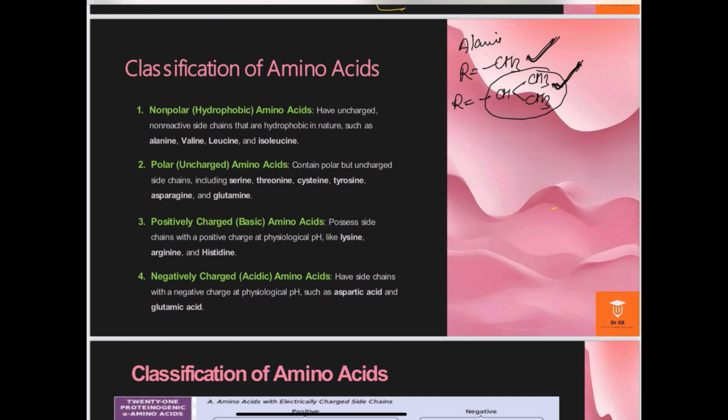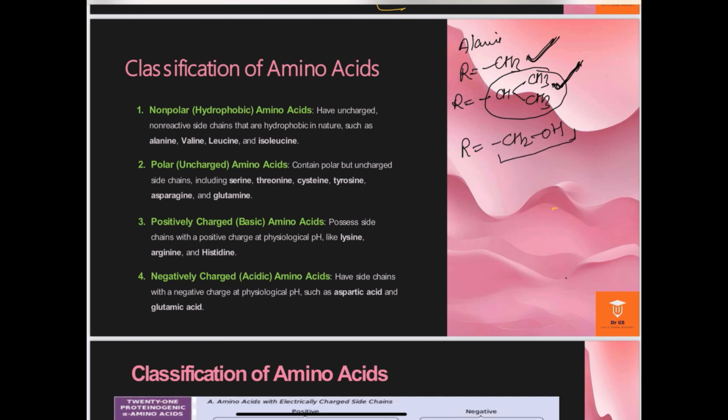The second category is polar or uncharged amino acids. This means such amino acids are uncharged but show polarity, just like the structure of serine. In serine, R is replaced in the side chain by CH2OH.